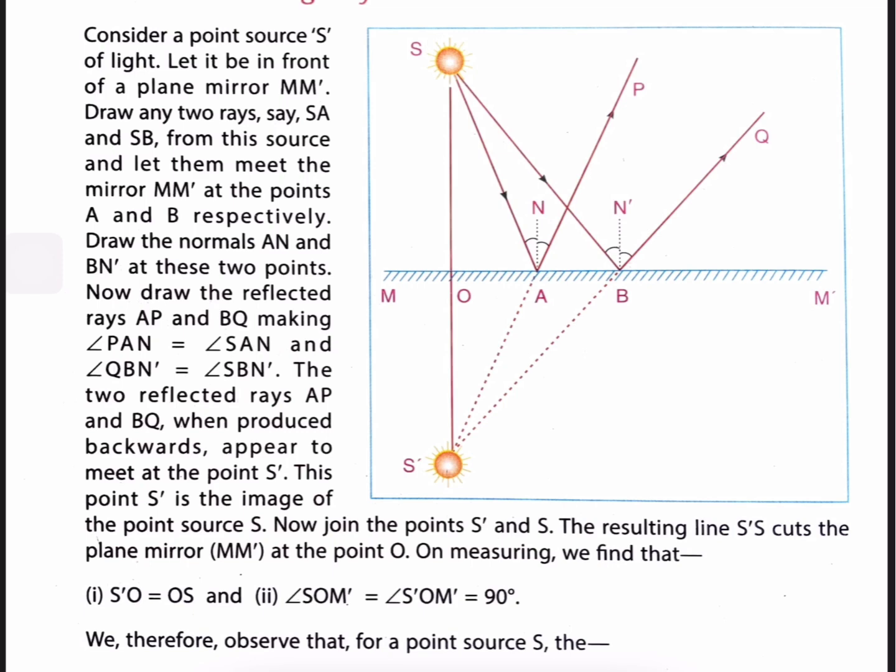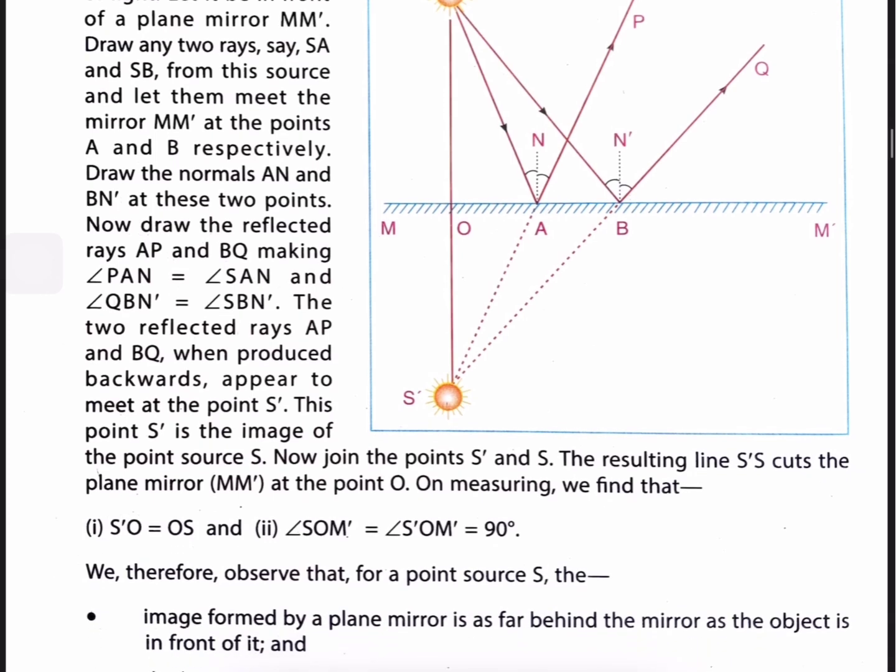The two reflected rays AP and BQ, when produced backwards, appear to meet at the point S'. This point S' is the image of the point source S.